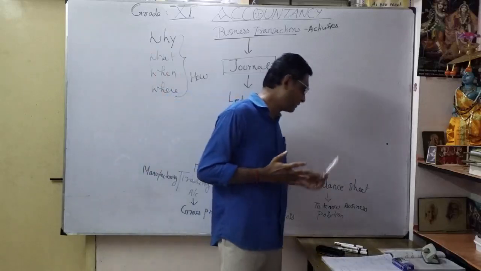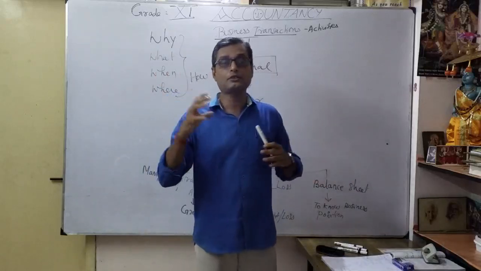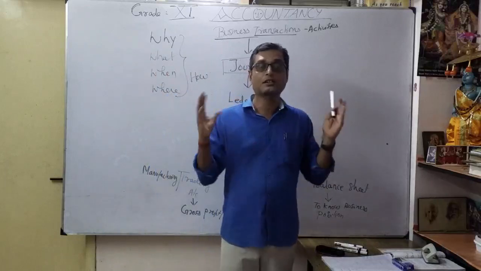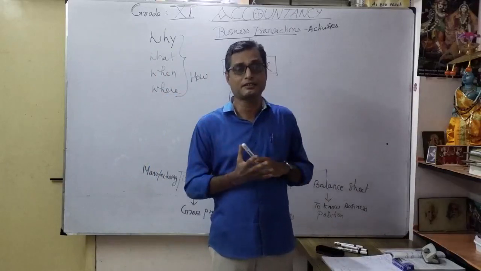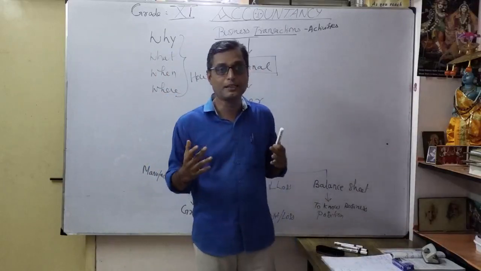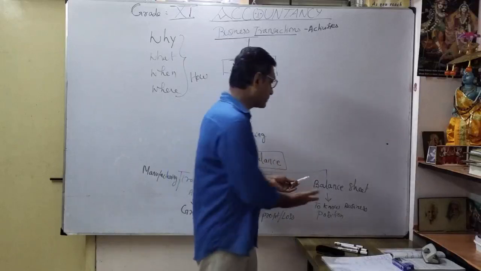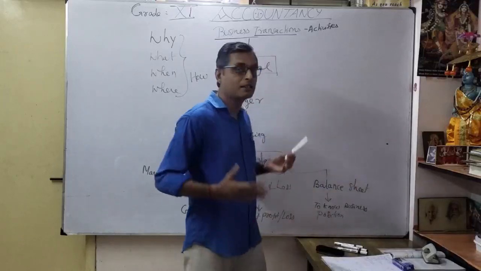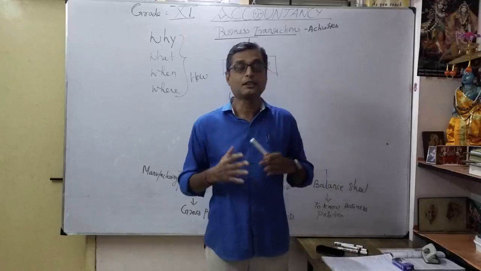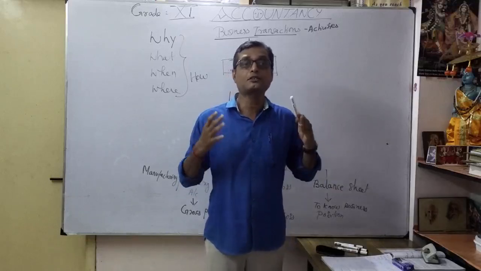Thereafter, balance sheet. That's the accounting term you know. Correct. What is the balance sheet? Together of what? We already discussed the accounting equation: assets is equal to capital plus liabilities. Correct. So why am I preparing the balance sheet? To know my company's position, my business position, the financial position of the company.